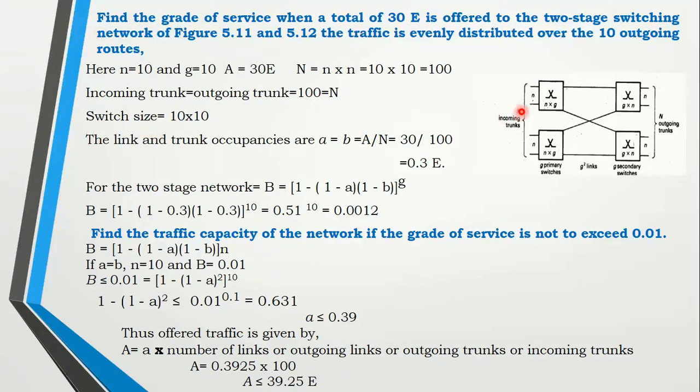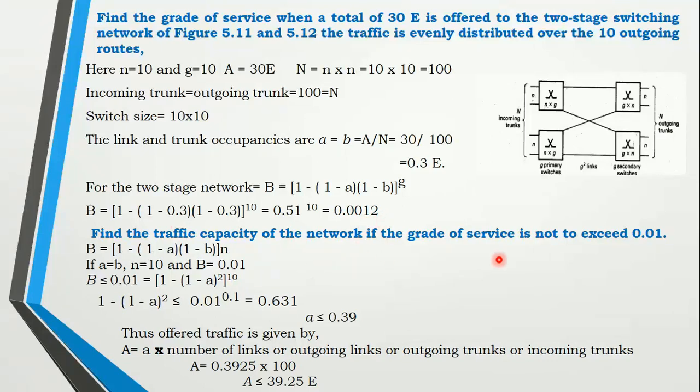What is the switch size? It is n cross g. So n is 10, g is 10, it is 10 cross 10. Here you need to find the grade of service of a two-stage network. Grade of service is usually found for mode 2, where you have (1 minus a into 1 minus b) to the power of g. You need to find the a and b occupancy values. How to find a and b? It is traffic divided by number of trunks: 30 divided by 100, it is 0.3 Erlang. If you substitute it, you are going to get a grade of service of 0.0012.